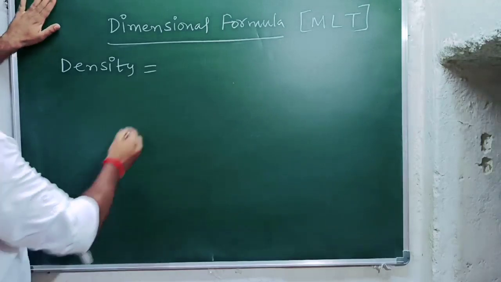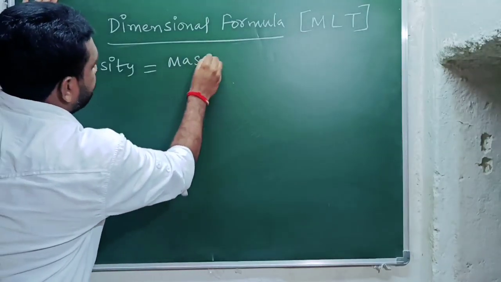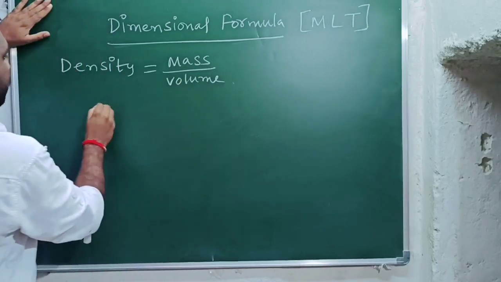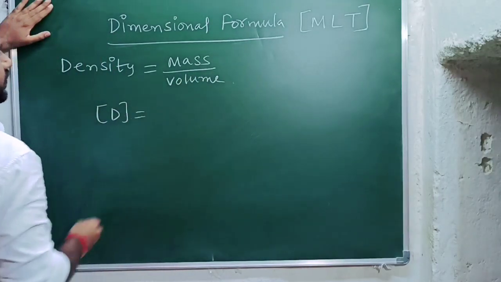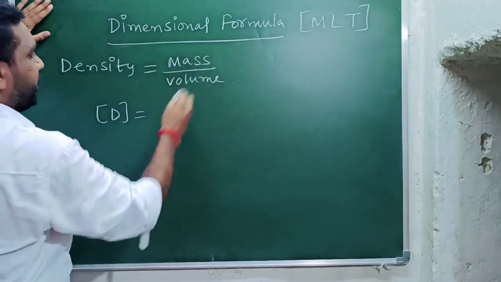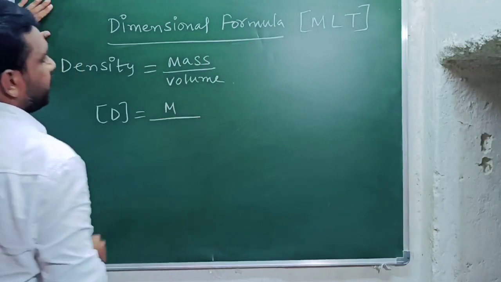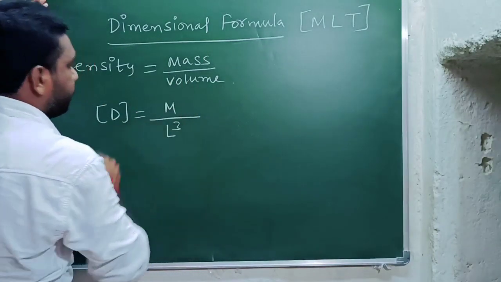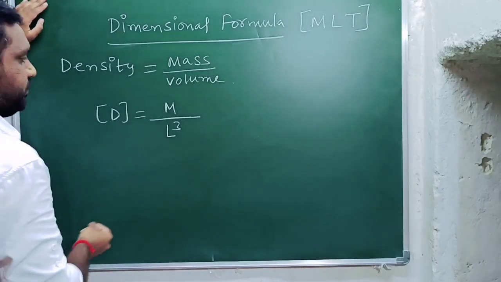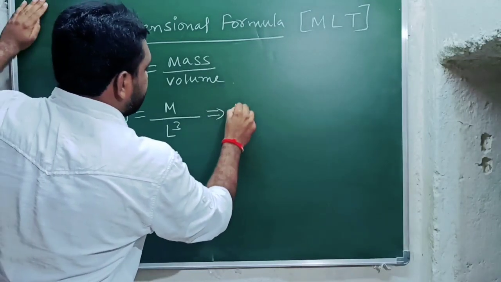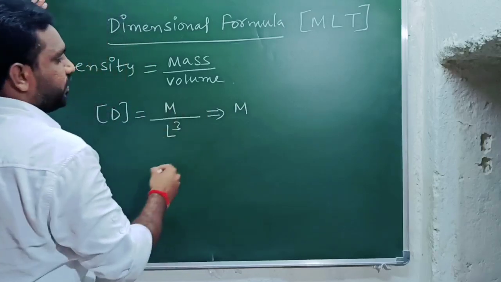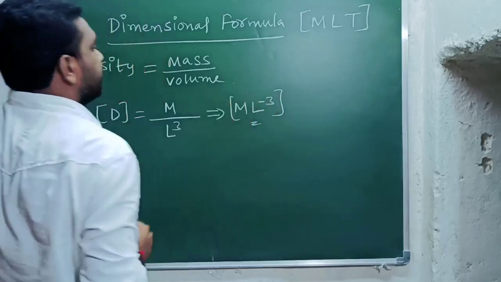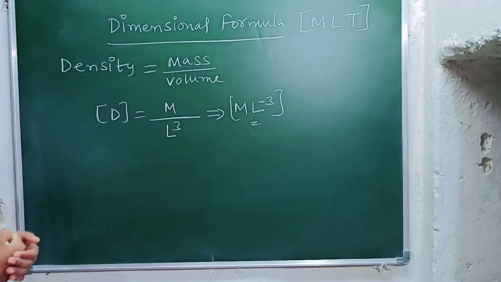So we know that density equals mass by volume. So density is a ratio between mass and volume. Now we are going to find the dimension formula of density. Instead of mass we can write capital M. We know the dimension formula of volume as L to the power of 3, as I explained in the previous examples. Now, if L to the power of 3 goes to the upside, it becomes minus 3. M L to the power of minus 3. So that is the dimensional formula of density. Okay?